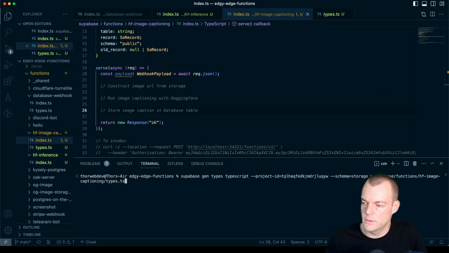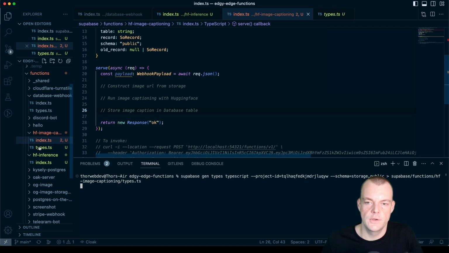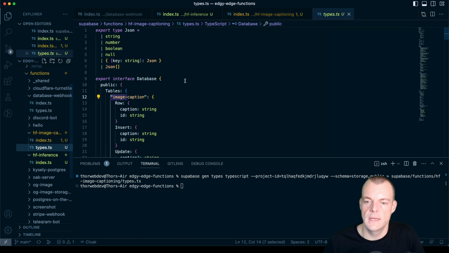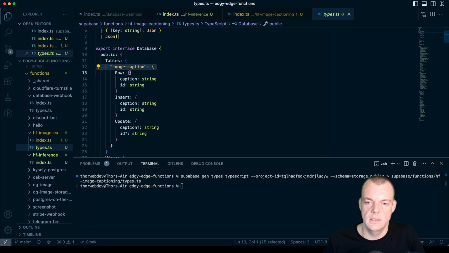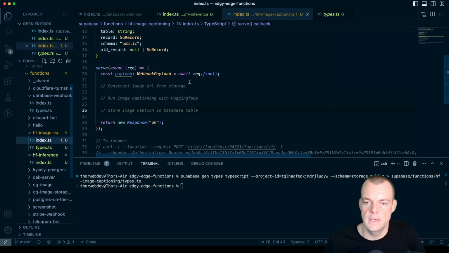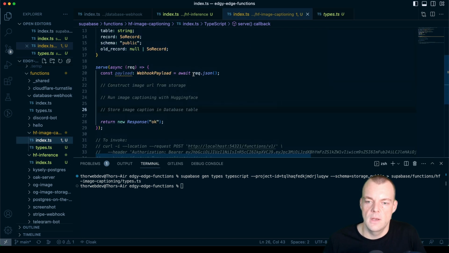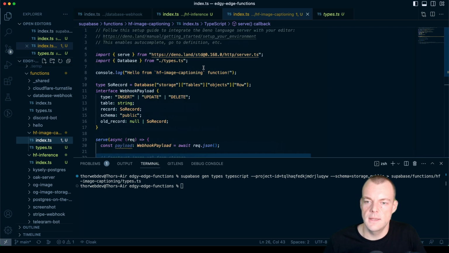So what we can do is we can rerun our gen types, and we can say storage as well as public. So we can just provide a comma separated list here. And now we're just rerunning our type generation, and now we have our image captioning in here as well, which is really, really neat.